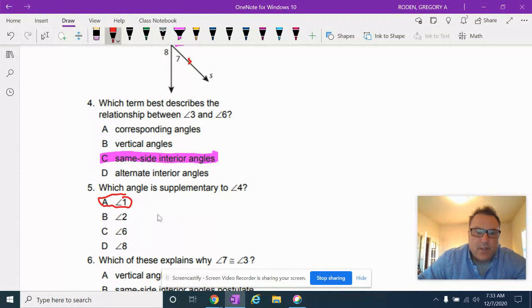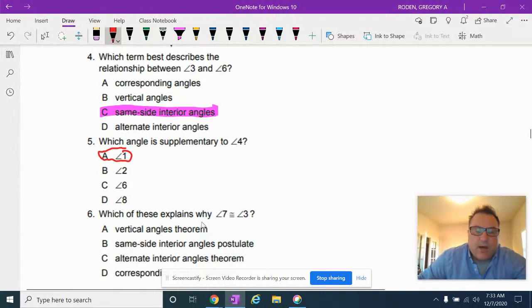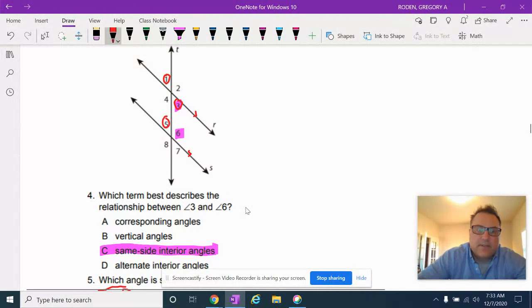Which explains why angle 7 is congruent to angle 3? So let's go back up and take a look at this. Those are corresponding angles.